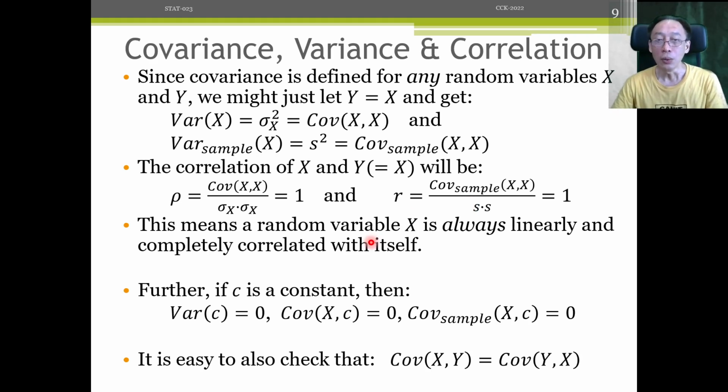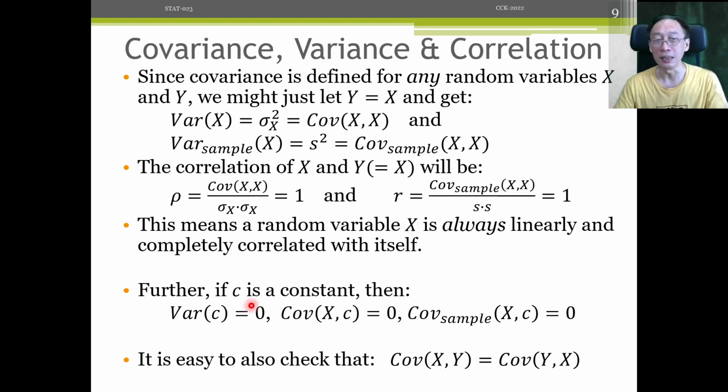So this means that x, whatever x means, can be stock price, height, or weight, is always linearly and completely correlated with itself. Now that's no big deal, no big science discovery. But it's good to know for a fact that your intuition is mathematically, theoretically well supported. We don't take these conclusions for granted. We have to prove them, and yes, it is good in theory as well.